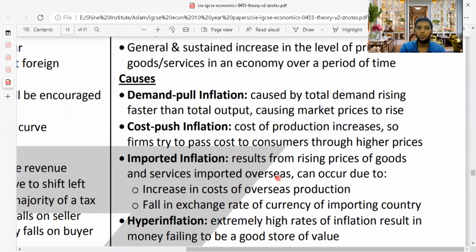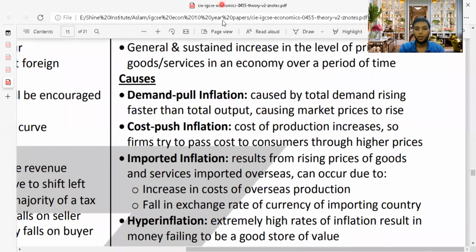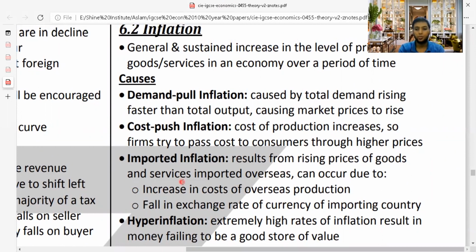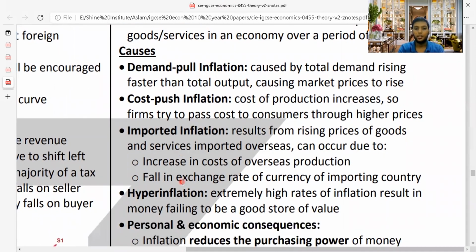Then we have imported inflation. It results from rising prices of goods and services imported from overseas. It can occur due to increasing cost of overseas production, or a fall in the exchange rate of the currency of the importing country.